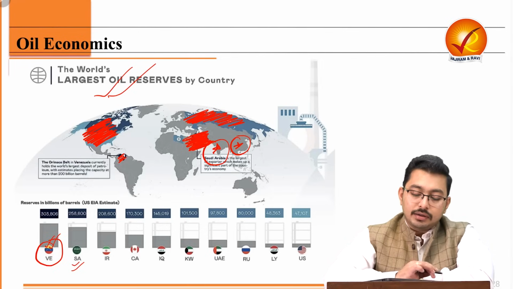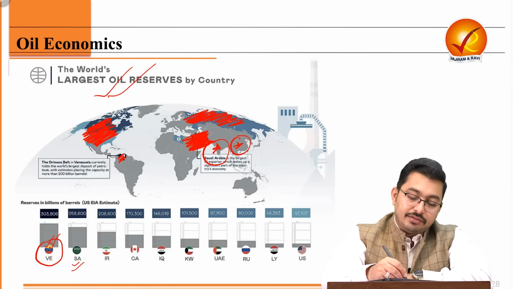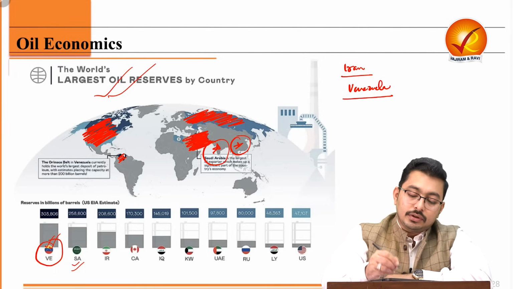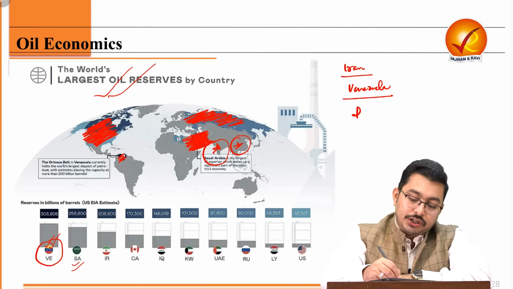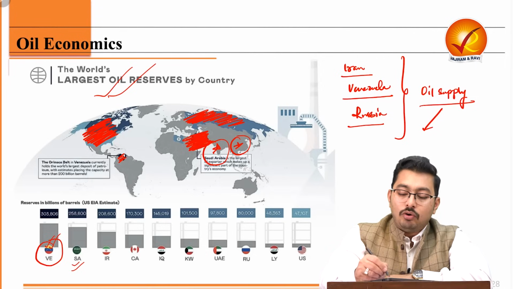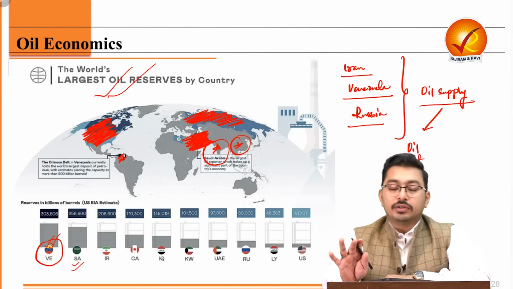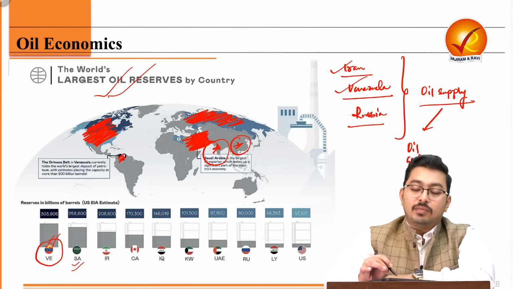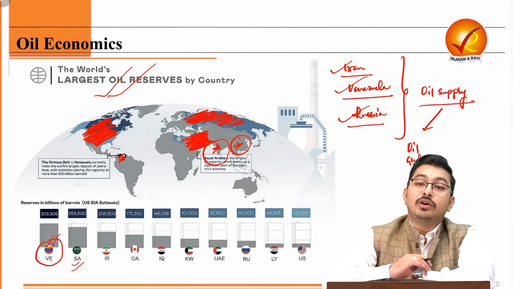And D, Venezuela. Now, usually what happens, we have some sanctions on Iran, we have some sanctions on Venezuela, on, let's say, Russia. So this affects the oil supply also. At times, there will be an oil glut. Let's say the sanctions are removed. So what will happen? Iranian oil will enter the market, Venezuelan oil will enter the market, Russian oil will enter the market. So there will be oversupply.